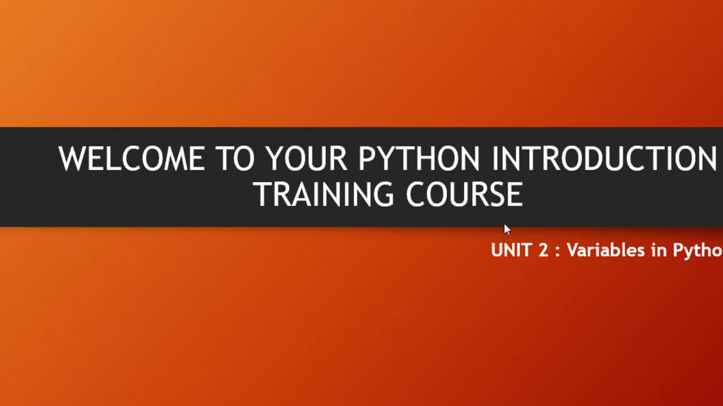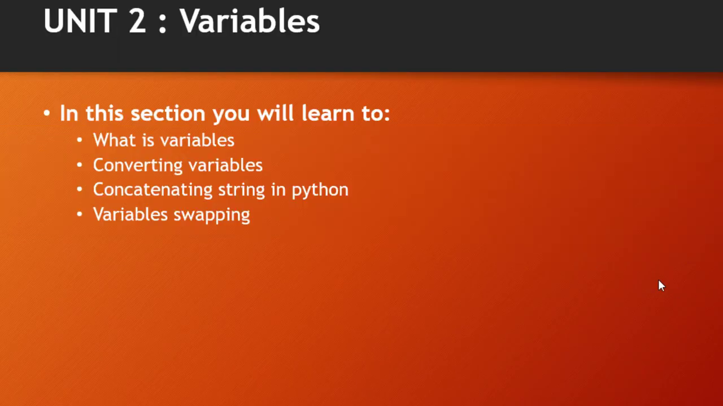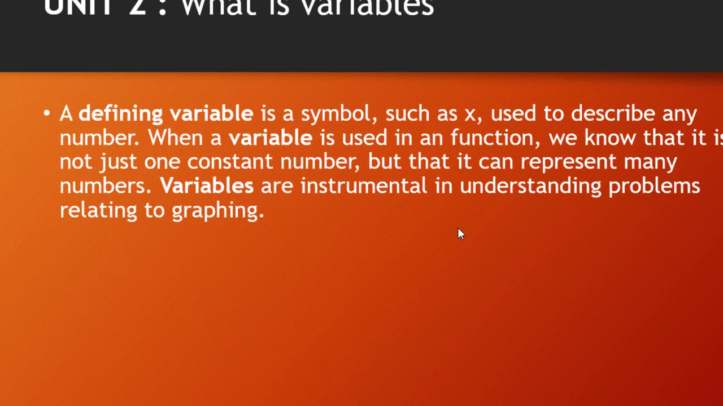Unit 2, Variables in Python. In this section, you will learn what is a variable, converting variables, concatenating strings in Python, and variable swapping. What is a variable? A variable is defined as a symbol, such as x, used to describe any number. When a variable is used in a function, we know that it is not just one constant number, but it can represent many numbers. Variables are instrumental in understanding problems relating to even graphing.